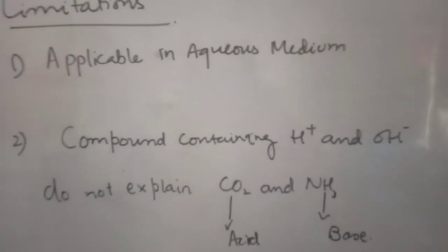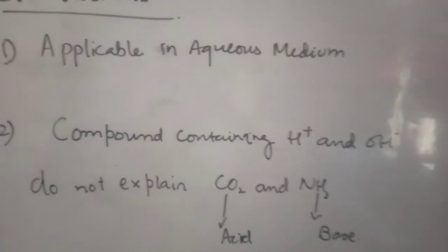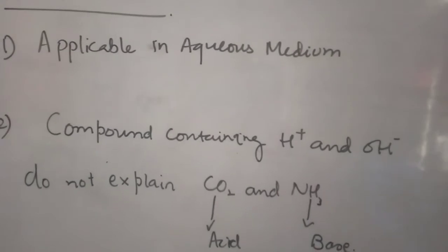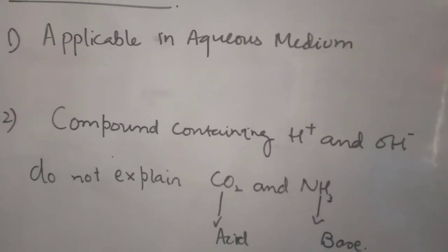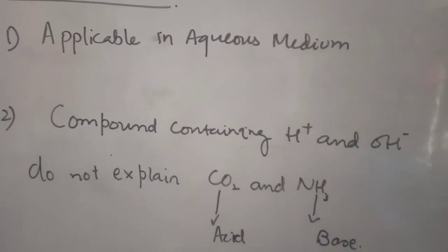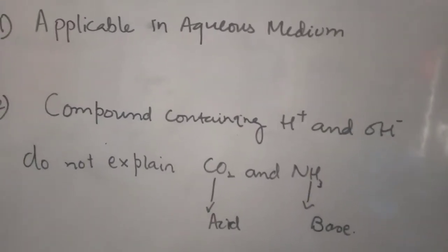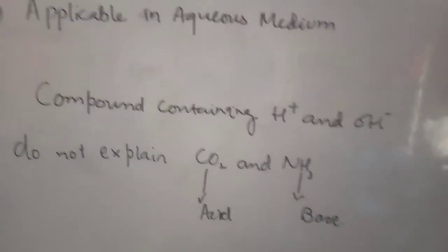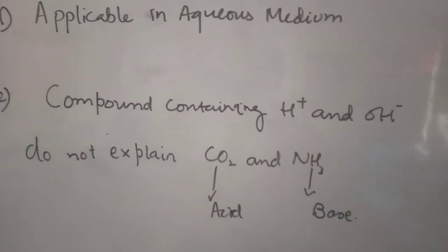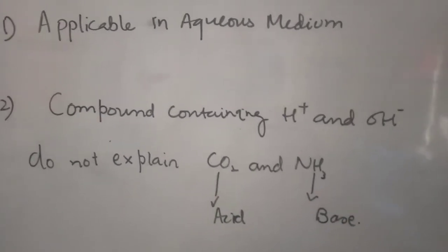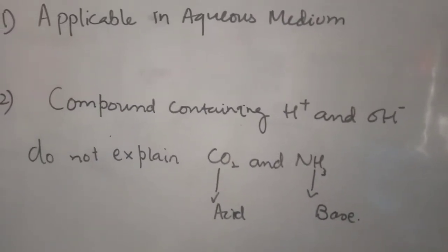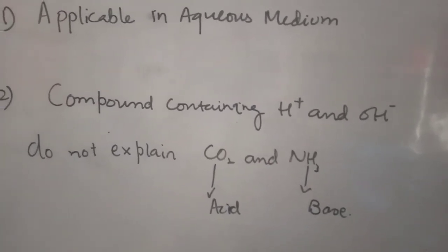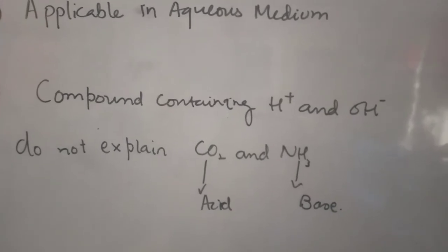The next limitation is that this concept only contains hydrogen and hydroxyline. According to this concept, acids are only those which give hydrogen ion, and bases are those which give hydroxyline. What about the other compounds which cannot produce hydrogen and hydroxyline, but can give acidic and basic effects, like carbon dioxide and ammonia? Carbon dioxide, when reacted with water, is converted into carbonic acid, which means it has acidic properties. Ammonia, when reacted with water, is converted into ammonium hydroxide, which means it has basic properties.